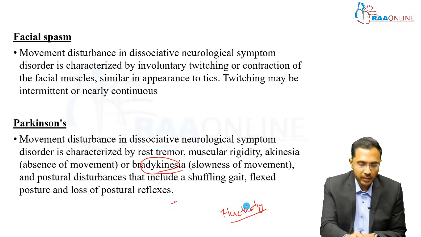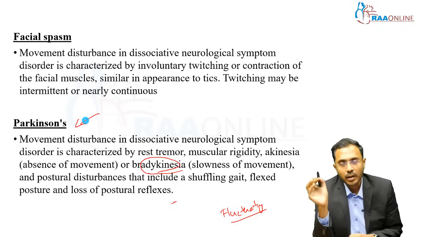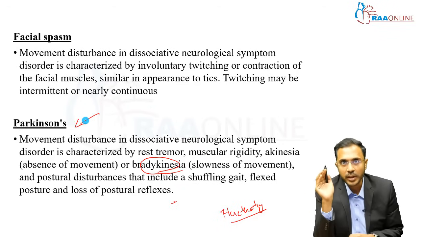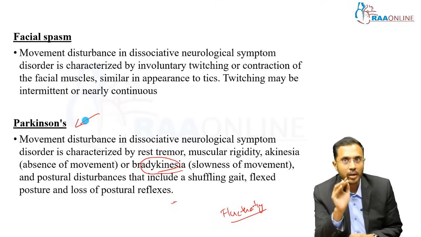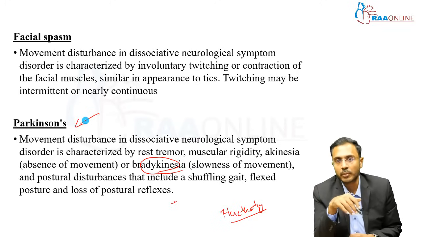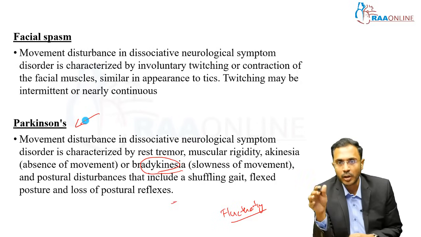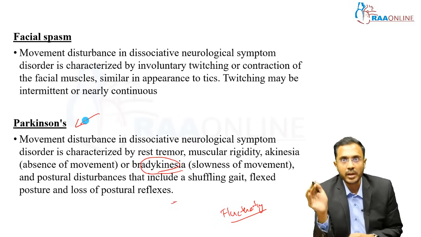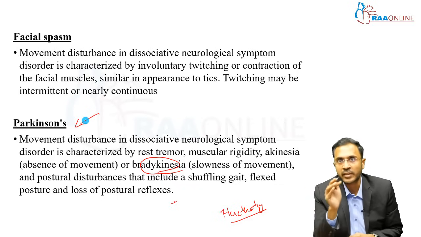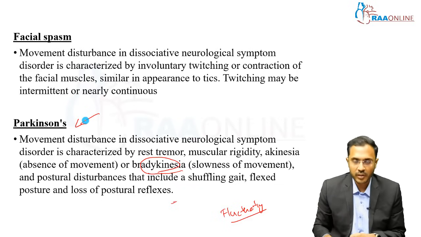So, if you see Parkinson's disease, then there is a possibility that it can be a dissociative disorder, and it won't present with all the symptoms. Okay, most commonly it presents with bradykinesia and gait disturbance, and there won't be much tremor or muscle rigidity on examination, and there won't be any medical causes or genetic causes explaining childhood onset Parkinson's. Okay, so these are all dissociative movement disorders.